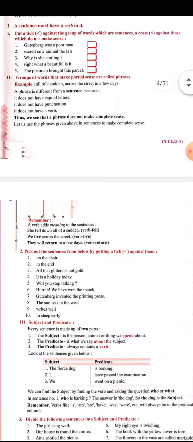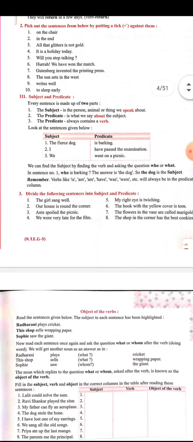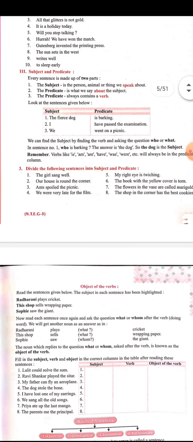Now, let us discuss subject and predicate. Every sentence is made up of two parts. The first one is the subject and the second is the predicate. The subject is the person, animal, or thing we speak about in a sentence. The predicate is what we say about the subject, and it also contains a verb in it.